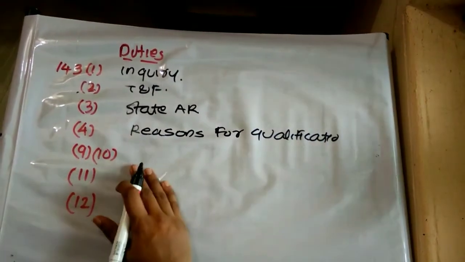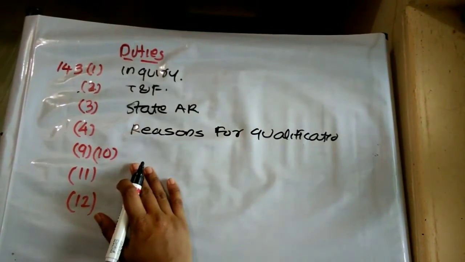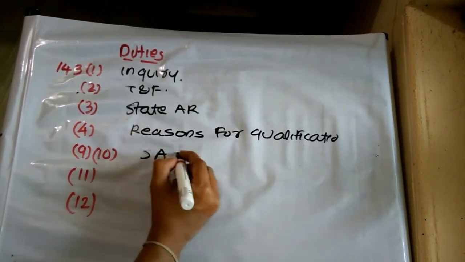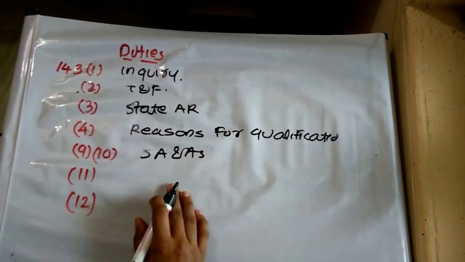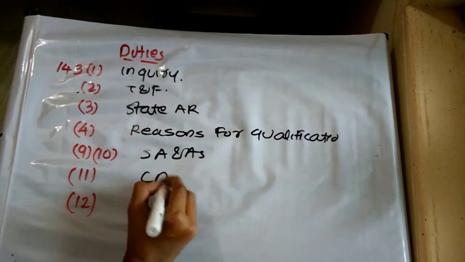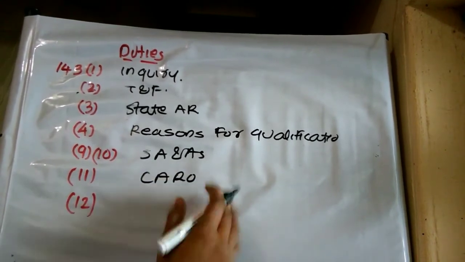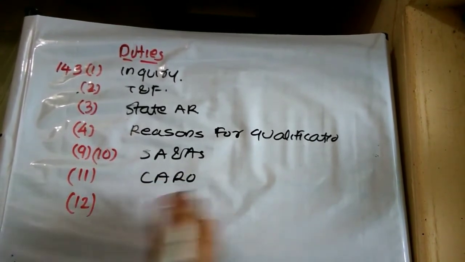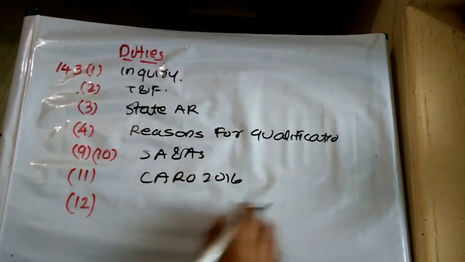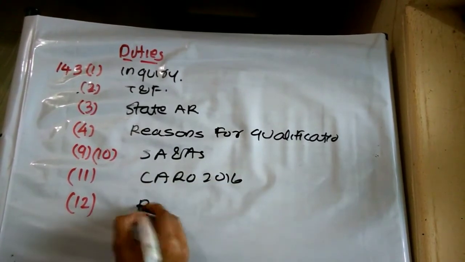9 and 10 state that the auditor has to comply with the standards on auditing, SA and AS. 11. CARO. The auditor has to comply with the company audit report order, CARO 2016. 12. Duty to report what?